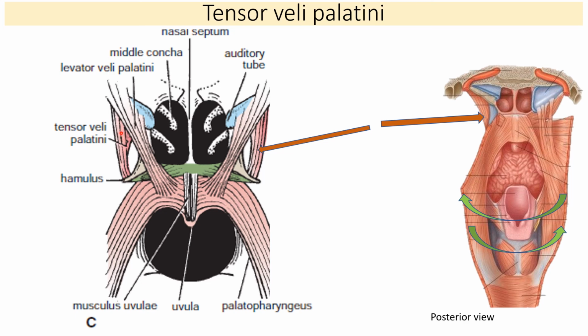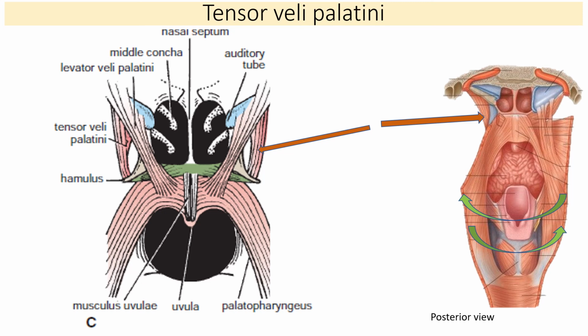So this tensor veli palatini muscle originates from the lateral aspect of this blue structure, the auditory tube, from the lateral aspect of the auditory tube, and from the scaphoid fossa, and from the spine of the sphenoid, and runs downwards like this, and it winds round the pterygoid hamulus, turns medially and anteriorly, and is attached to the posterior border and under surface of the hard palate up to the palatine crest.